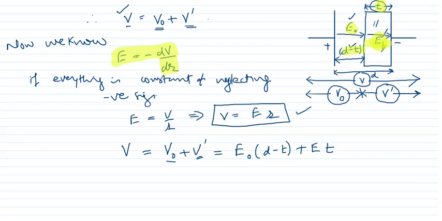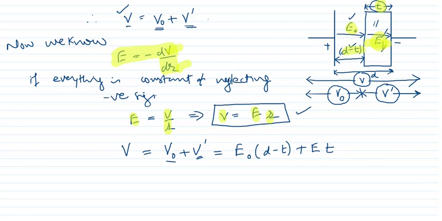So in this formula V will be constant and R will also be constant. So in that case E will be equal to V upon R, and from this formula V is equal to E multiplied by R. So we will use this formula to write down the values of potential.